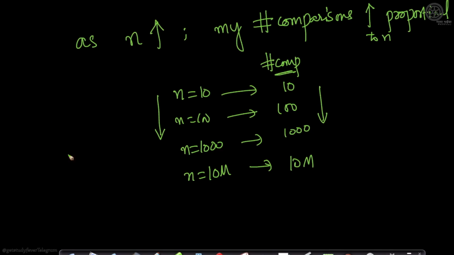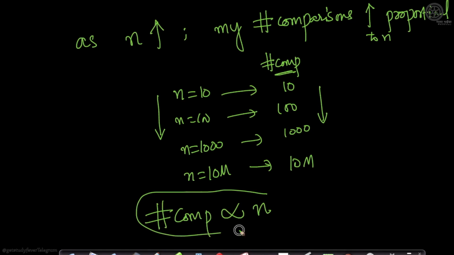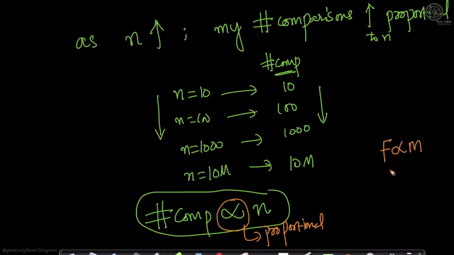So can I say that my number of comparisons is proportional to n? This symbol in mathematics means proportional. Those of you who studied physics in your 11th grade or something like that, you'll understand that force is proportional to mass and force is proportional to acceleration. You must have learned this in Newtonian physics, right? Same terminology. Your number of computations is proportional to n.